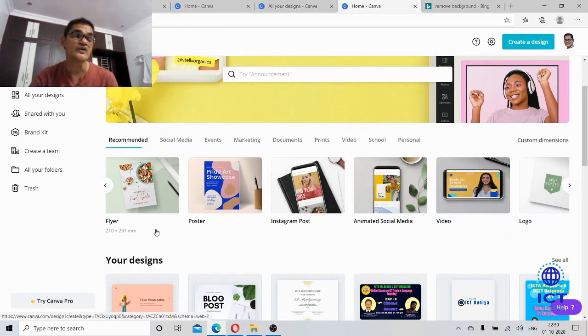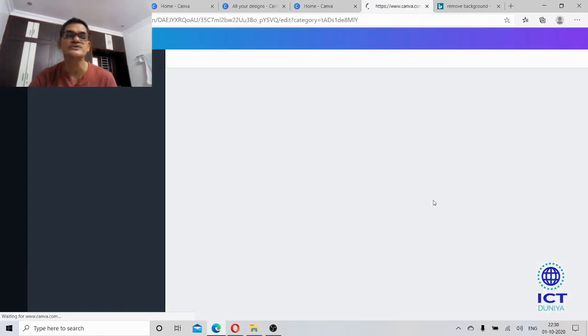Nowadays a lot of webinars are being conducted in various places. So in order to have the information about a webinar, we can make a beautiful flyer, even posters. This is a very good example, and for a discourse we can make use of these posters even in our classrooms. Even we can ask our children to design this using Canva. And Instagram posts, animated social media videos, even you can prepare some videos here.